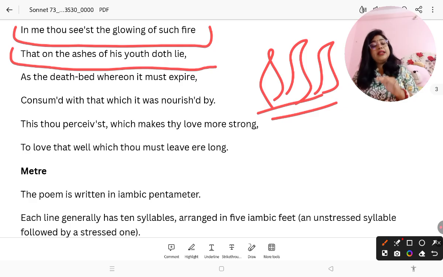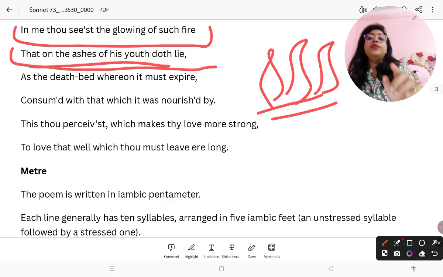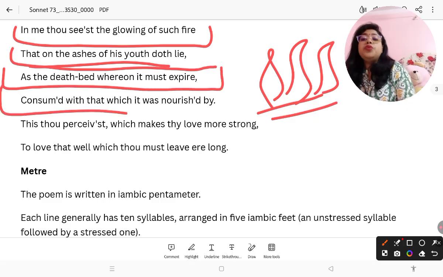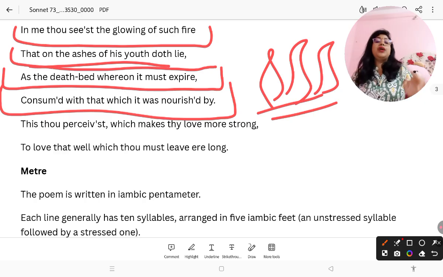Okay, he's still living, there is still energy, but it's not the same as when he was very young. So in me thou seest the glowing of such fire, that on the ashes of his youth doth lie, as the deathbed whereon it must expire, consumed with that which it was nourished by.